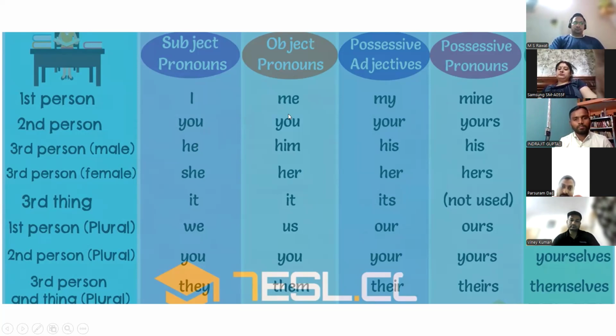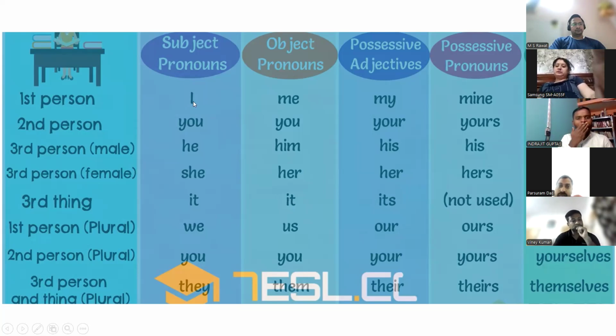Okay, and object pronouns जो object की जगह पे place होता है, जैसे I like her. What is I? I is a pronoun. What type of pronoun? Subject pronoun. What is like? Like is a verb. And what is her? Object pronoun.